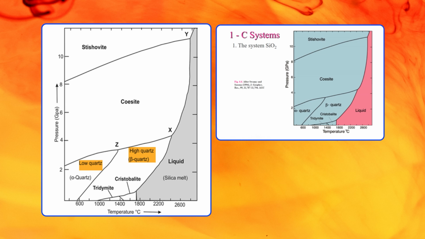At 1100 degree temperature up to 1300, or say for example 1500 degree temperature, you have tridymite and cristobalite phases. On my right hand side, the same thing is shown with colored diagrams to understand in a better manner: the coesite, alpha and beta quartz, cristobalite, tridymite and liquid. Now what is the interpretation of these two diagrams? How do you understand from these two, what is the outcome of these two diagrams and what do they indicate?